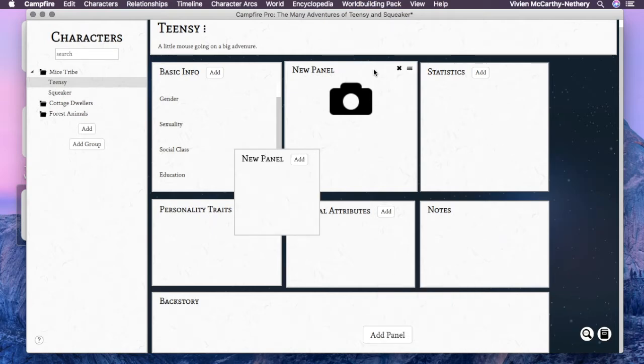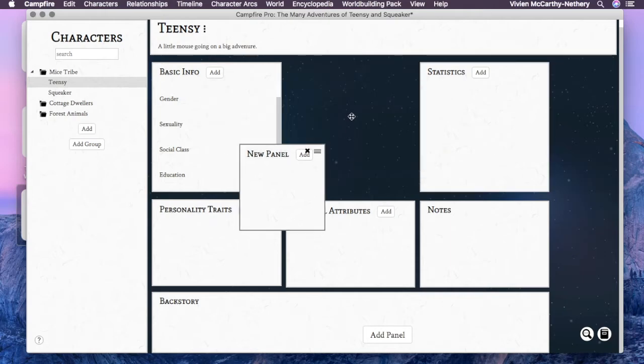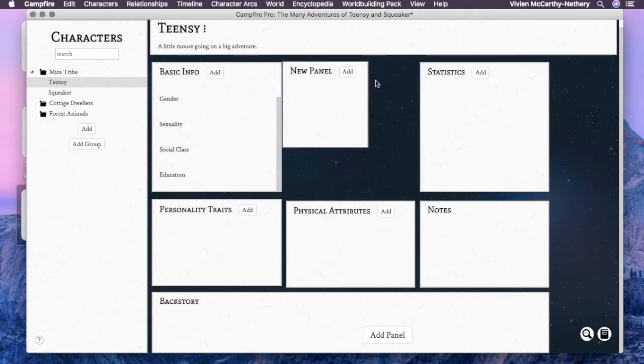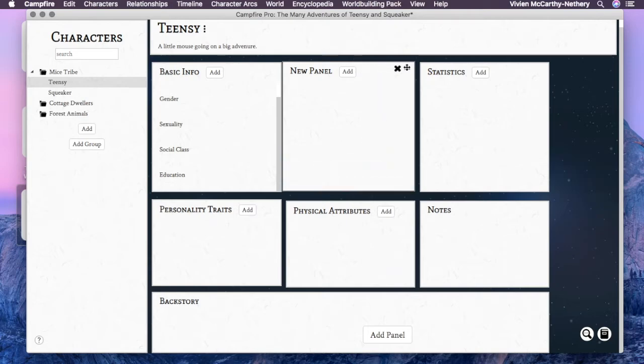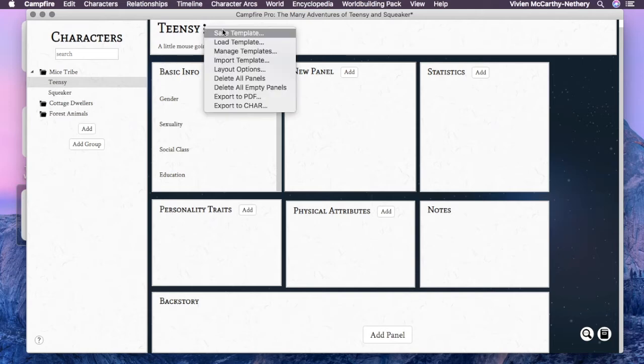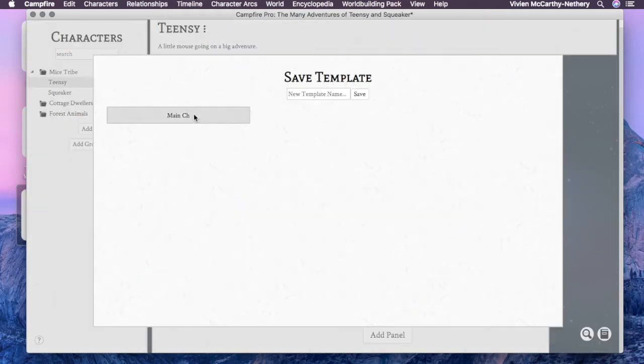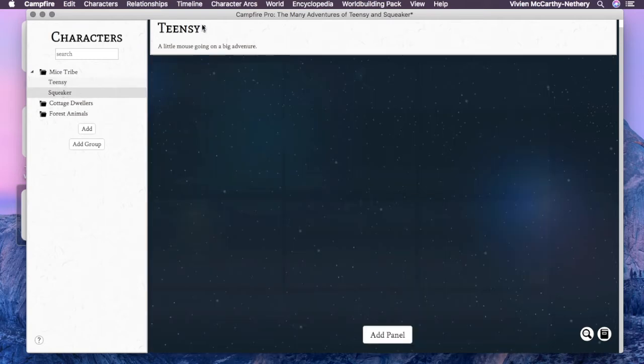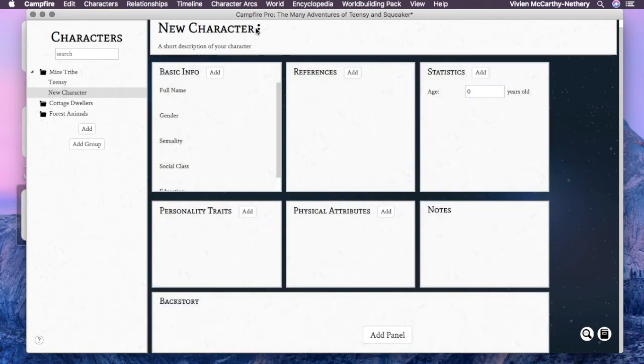So there's a way to change the layout. You can add a new panel. And so when you add the new panel, you can also save this as the template for your main character versus your minor characters or your villain. So this 3-dot panel is where you do that. You can set it up to load a template or save the template you have. So I think I use the save template that I wrote up for Ellyron in there. So that's the main character save template, and I have it set up this way.